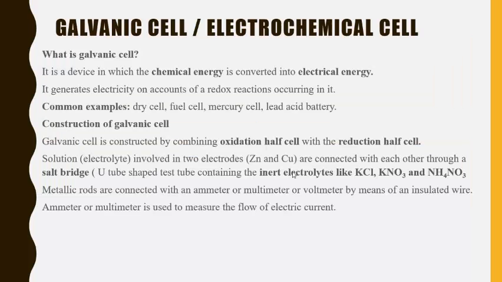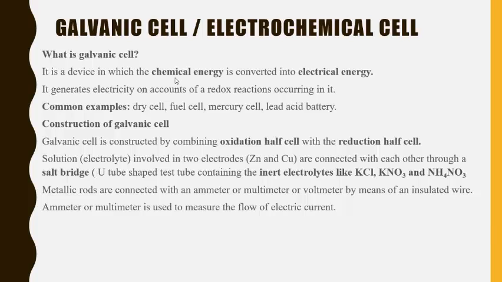Now the main topic is galvanic cell, or also known as electrochemical cell or Daniell cell. So what is galvanic cell? Galvanic cell is a device in which the chemical energy is converted into electrical energy. So basically we have to remember this conversion of chemical energy into electrical energy. It generates electricity on account of a redox reaction occurring in it. Redox reaction is a reaction in which the oxidation and reduction reaction takes place simultaneously.